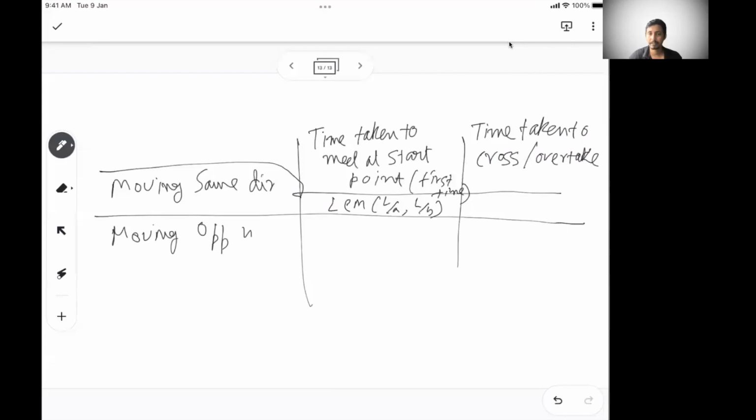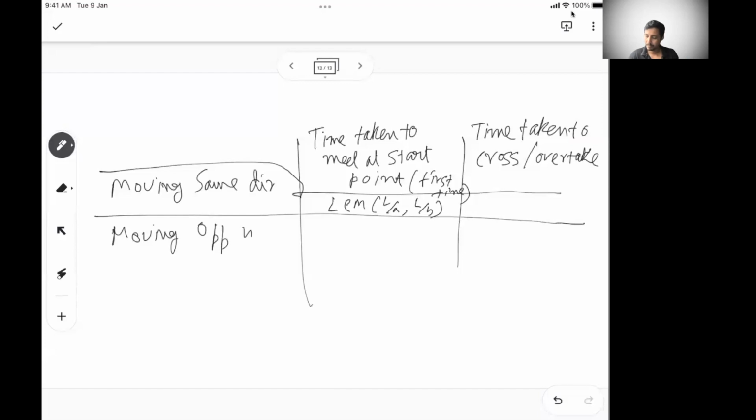Previously we have seen that individually A takes 10 seconds and B takes 5 seconds. The LCM of 5 and 10 gives you 10 seconds, when they will meet at the start point for the first time. 10 seconds is the first time, 20 is the second, 30 is the third. That's the LCM of A and B.